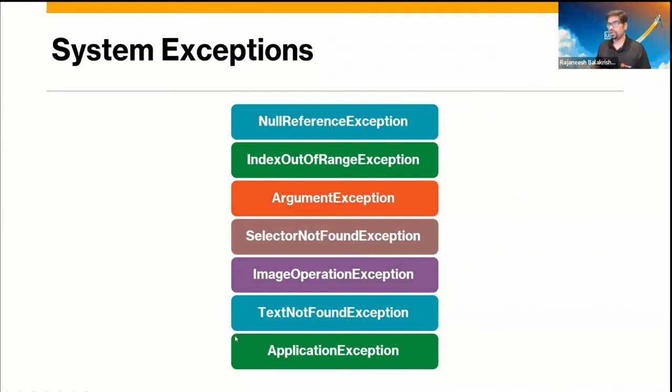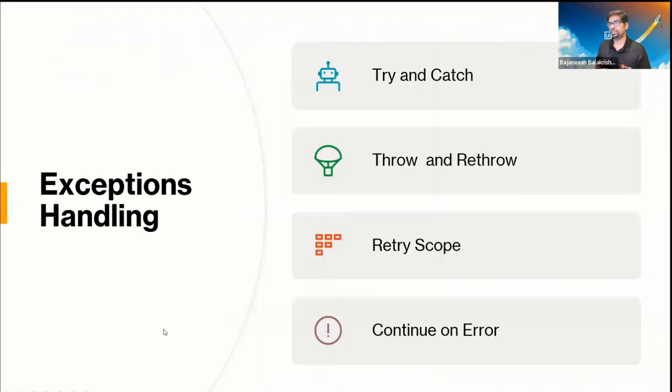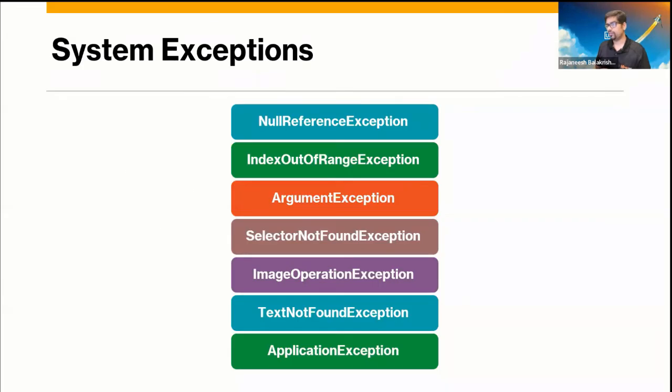So these are called system exceptions, right? And before going to the exception handling section, we need to know about the business exception. A business exception is a user-defined exception. It's not generated by the system. There is nothing called a business exception generated in an application, but it's a user-defined exception. So that is called a business exception.